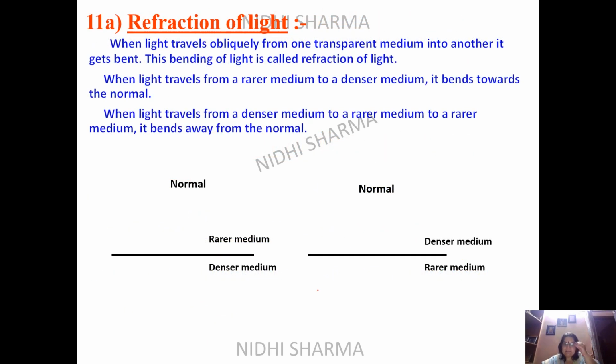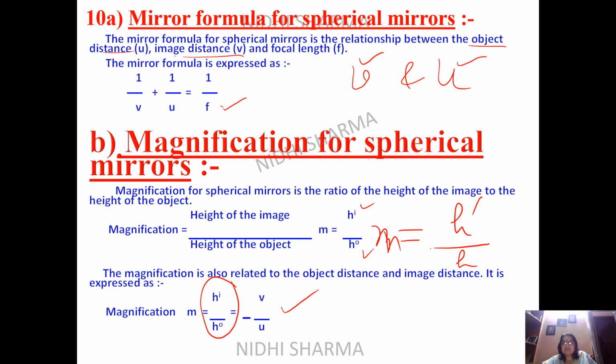Now once you do that, after completion of this, we have some relationships. If you have the answer for M and it is greater than 1, then the image will be enlarged. If M is smaller than 1, then the image will be diminished, or you can have the ratio also, maybe 2 by 3 times, maybe 0.6 times. So it will be less than 1, so it will be diminished. And if it is equal to 1, then it will be same size. So these are three options.